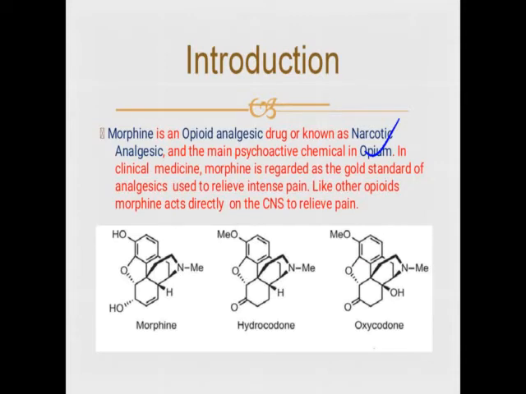Generally, the non-steroidal anti-inflammatory drugs are also useful for relieving pain, but for moderate pain. But morphine, the opioid analgesic, is useful for relieving intensive or intense pain. They directly act on the central nervous system to relieve the pain. Some examples of opioid analgesics are morphine, hydrocodone and oxycodone.